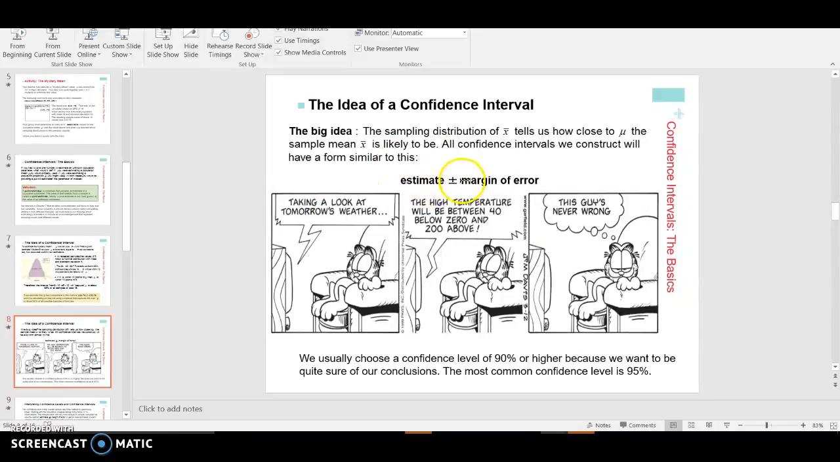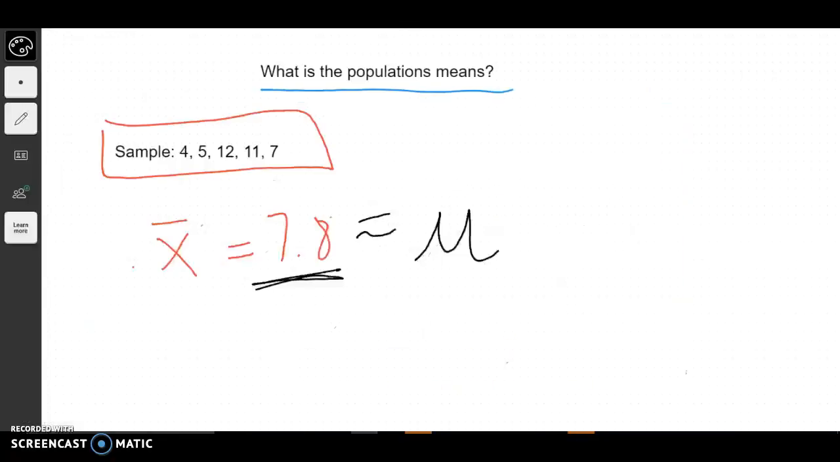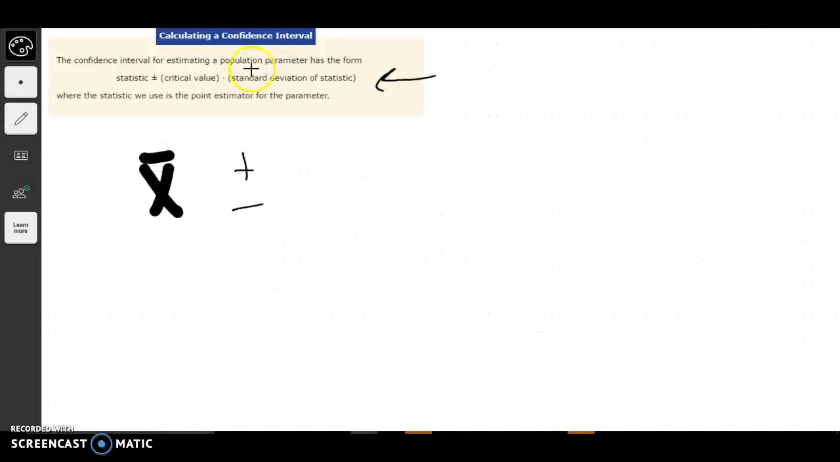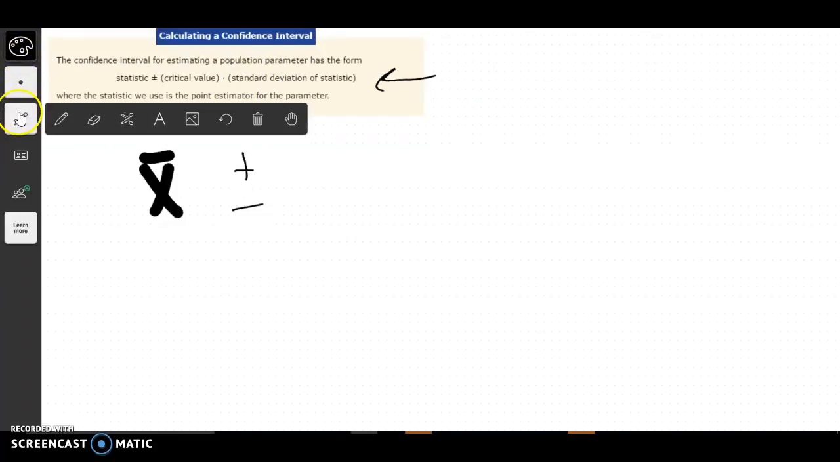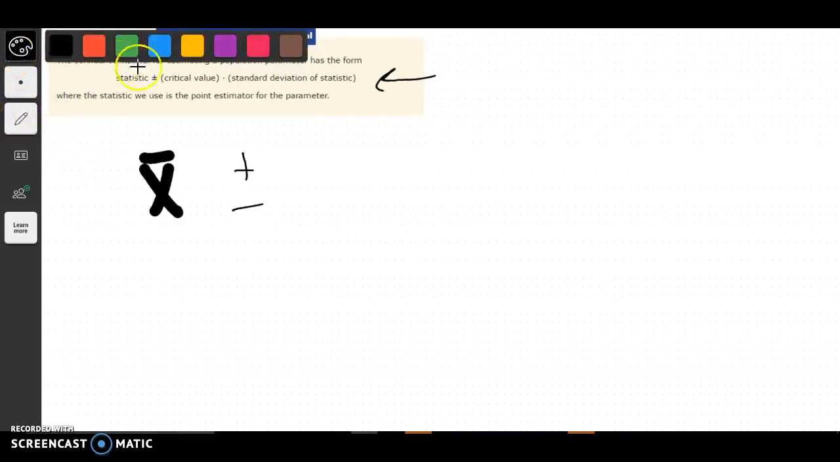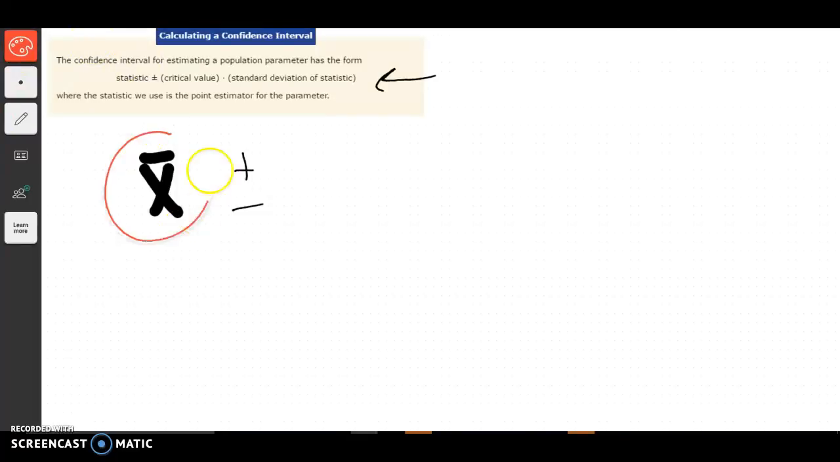We have an estimate plus and minus our margin of error. So in this last example, this is our estimate. That's where we say, hey, the mean's probably around there. Now we have to do plus or minus a margin of error. Here's how we're going to take that in statistics. X bar is our estimate. Here is how you find the margin of error, that arrow right there. It's your critical value times the standard deviation of the statistic.